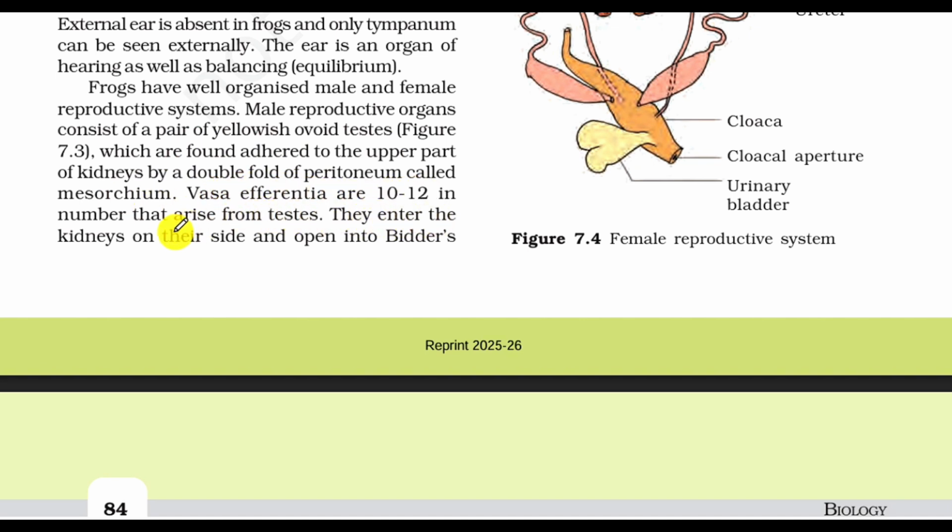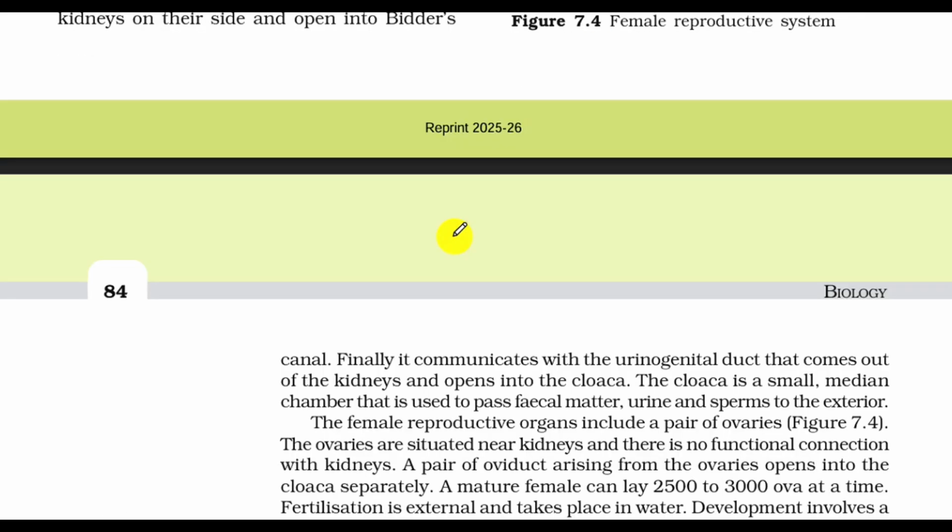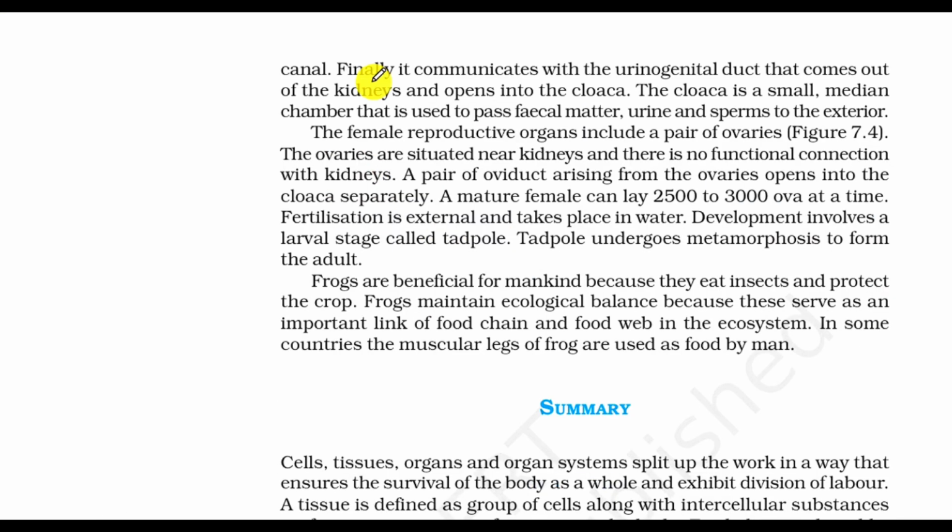They enter the kidney on their side and open into Bidder's canal. Finally, it communicates with the urinogenital duct that comes out of the kidney and opens into the cloaca. The cloaca is a small median chamber that is used to pass fecal matter, urine and sperm to the exterior.